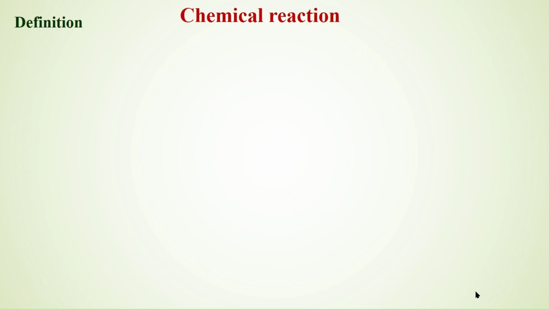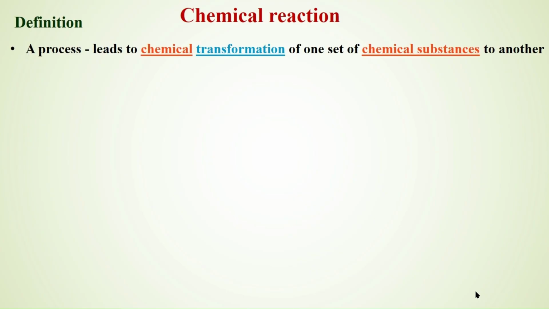We can define chemical reaction as a process in which the chemical transformation occurs from one set of chemical substances to another. The chemical substance gets transferred from one to another.